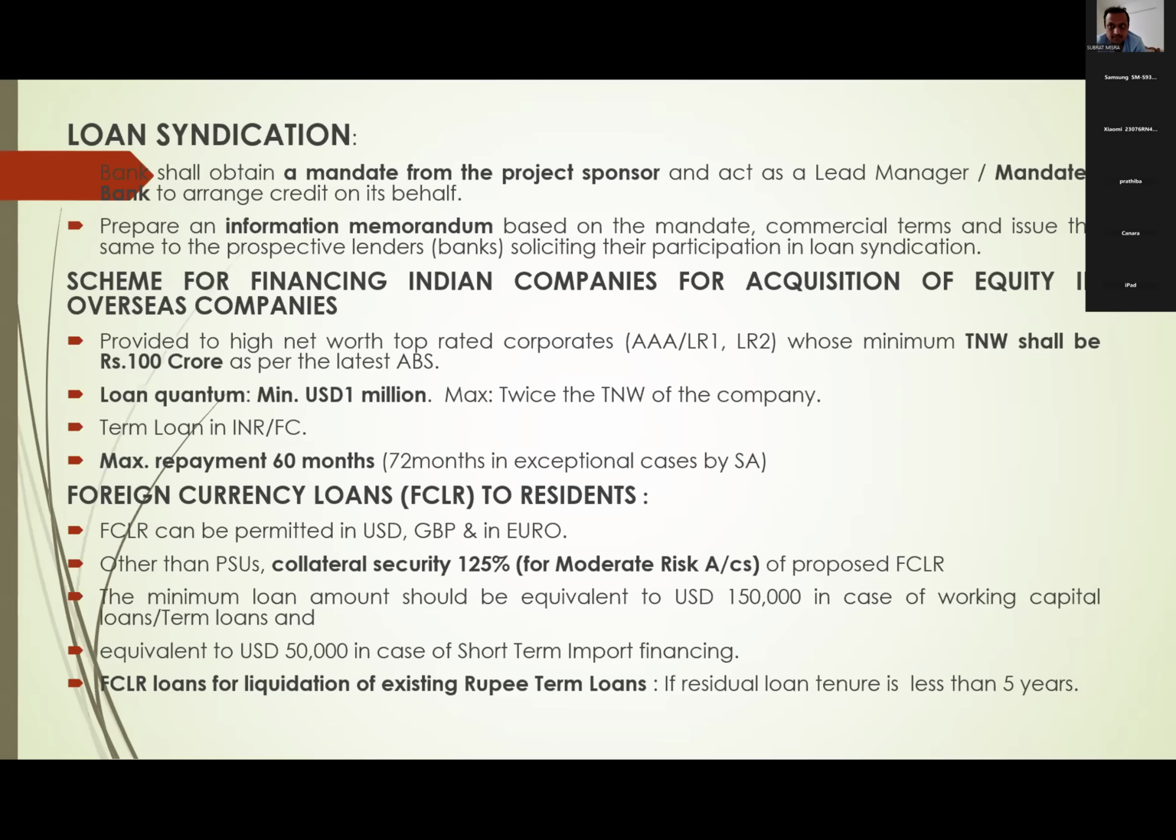Now Canara Bank is called the mandated bank in syndication, because the borrower has given a mandate: negotiate on my behalf with other banks. So what Canara Bank will do, basing on their project reports, is prepare an information memorandum with all financials, because this information memorandum will be circulated to other banks.